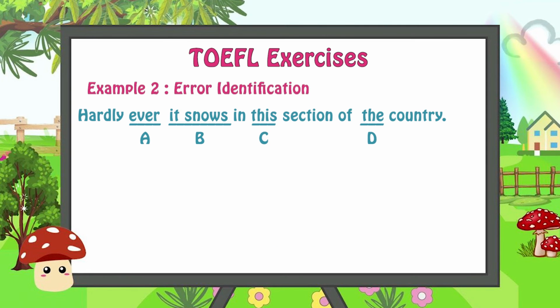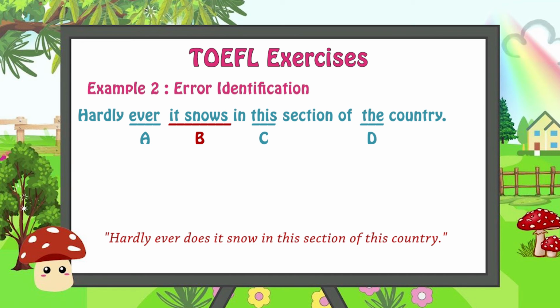So the answer is B. The correct sentence should be hardly ever does it snow in this section of the country. Okay? Is it clear for you? Fine. Alright, that's it.